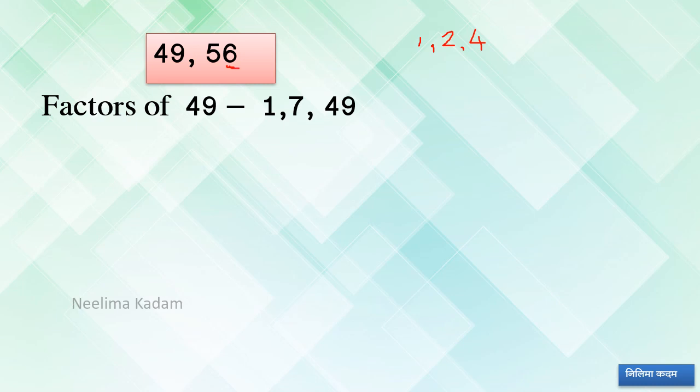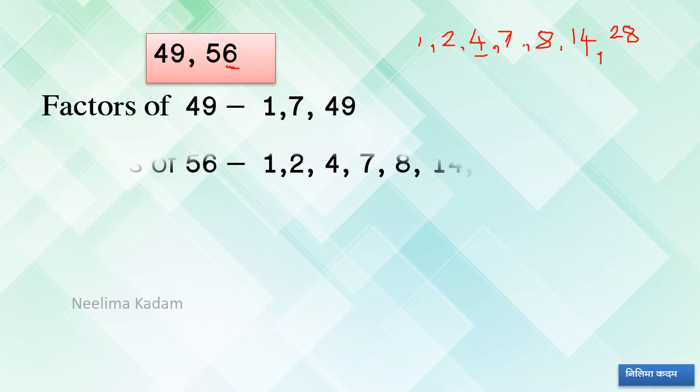6, no. 7, 7 8s are 56, so 7 will be there, right? 7 will be there, and 7 8s are 56, so automatically 8 will be there. 9, no. Now 4 is there, so 4 1s are 4, 4 4s are 16, 14 4s, then 2 means 28, 28 2s are 56 and 56 1s are 56.